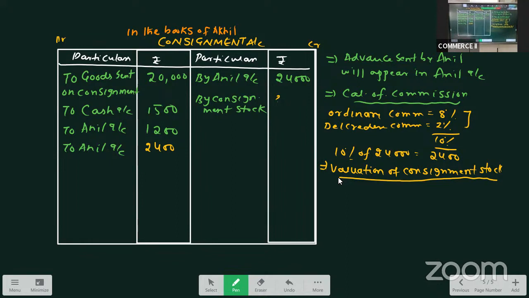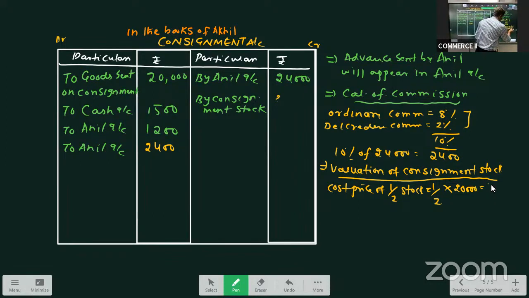Half of the goods are sold for 24,000. It means the remaining half is still lying with the consignee. So we have to calculate it on cost. Cost price of half of the stock, that is half into cost. Cost is 20,000, no?